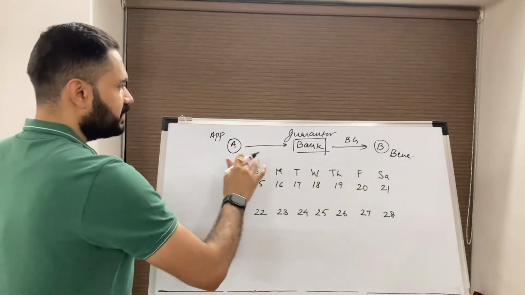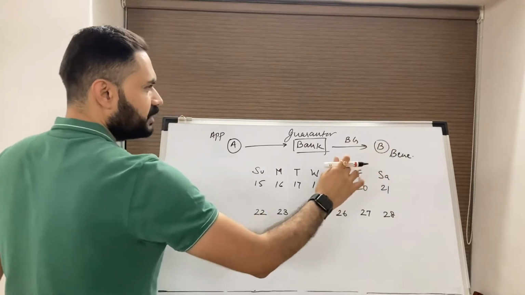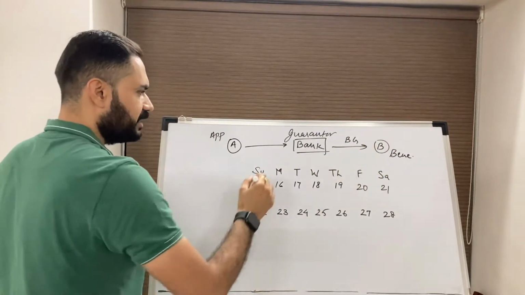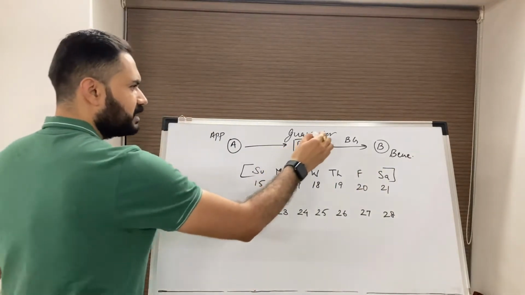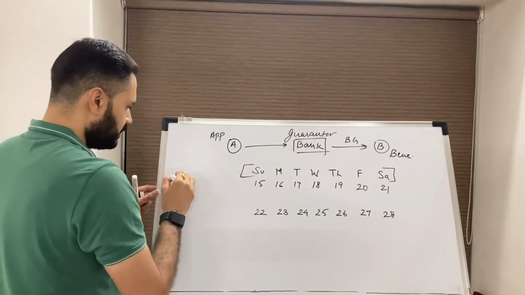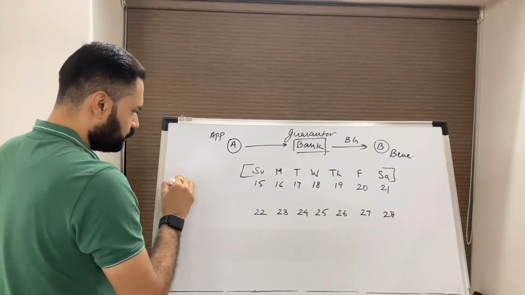So we have a case: applicant, bank, beneficiary. Beneficiary has received the guarantee. This is our calendar. Now this guarantee has a condition that it requires two documents.